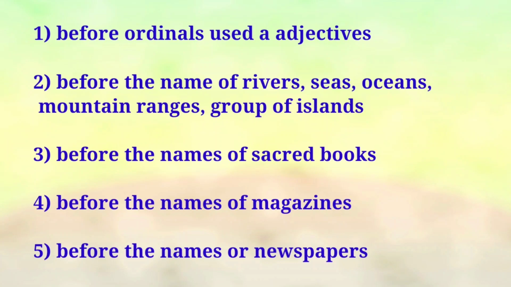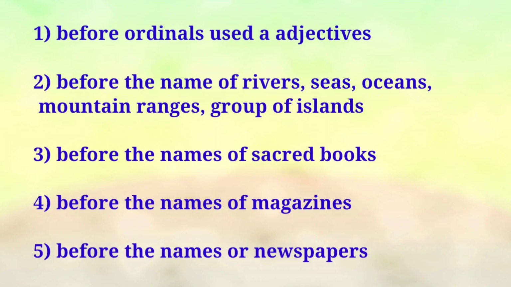Now look at the second point. Before the names of the rivers, seas, oceans, mountain ranges and groups of islands, you have to use the article the. Names of the rivers means the Ganga, the Brahmaputra, the Yamuna, the Godavari. These are the names of rivers, right? So if you are going to pronounce the river names, particularly the name of a river, you have to use the article the.